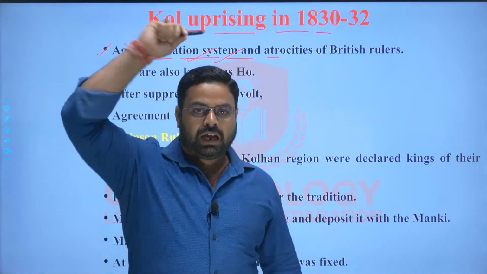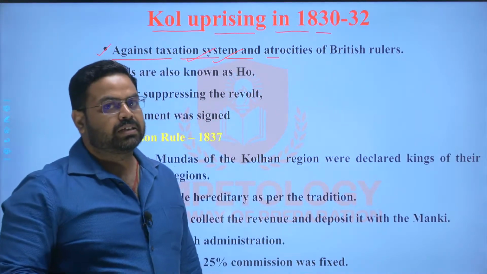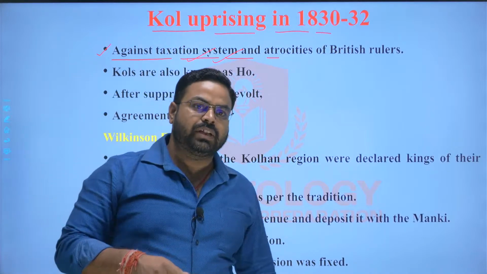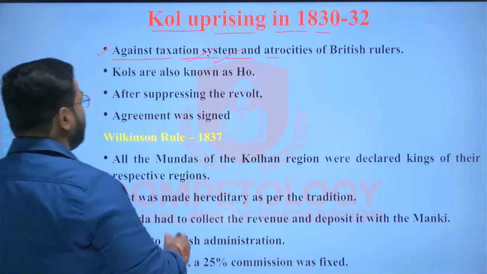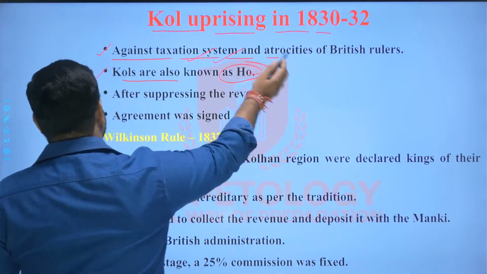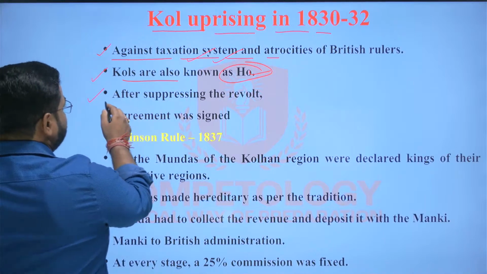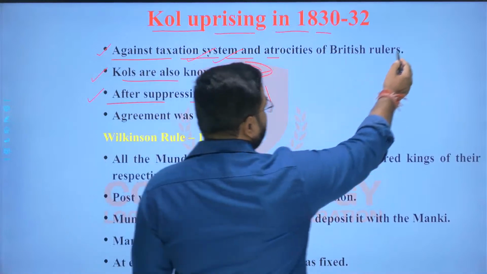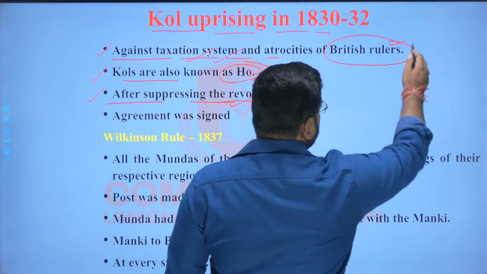मतलब आके मर लठ बजा रहे हैं, ठीक है, कि पैसे कैसे नहीं दोगे. So that was the case, and because of that they revolted, right? And here the Kols are also known as Ho. This has already been discussed. And the revolt was suppressed by the British administration, the British rulers.